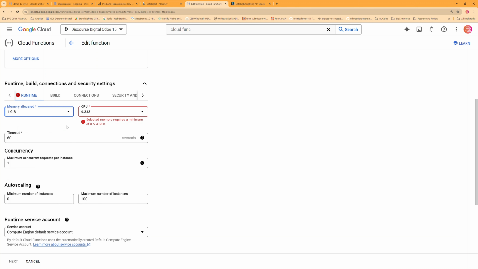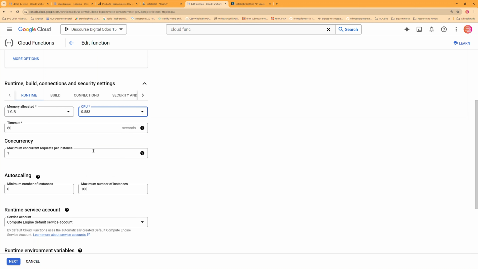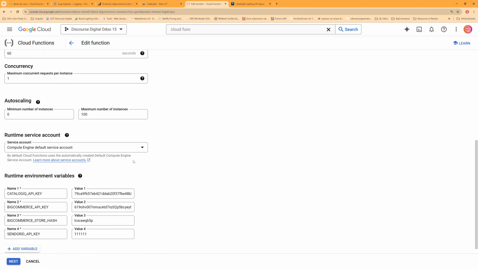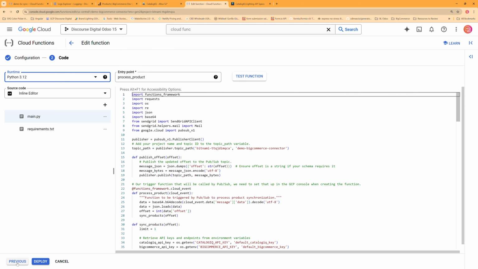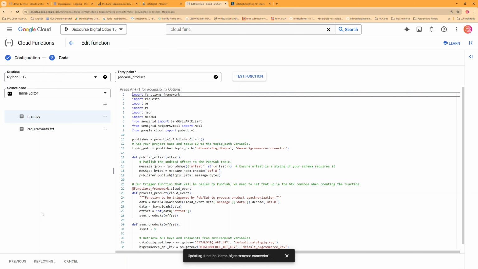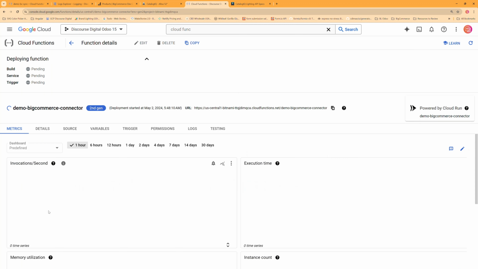and let's increase this up to 512 megabytes. Actually, let's give it 1 gig, and then reset our CPU to half a CPU. I'm going to give it 1 gig and 1 CPU with a 60-second timeout, auto scaling up to 100, and our environment variable set. So let's go ahead and redeploy this.